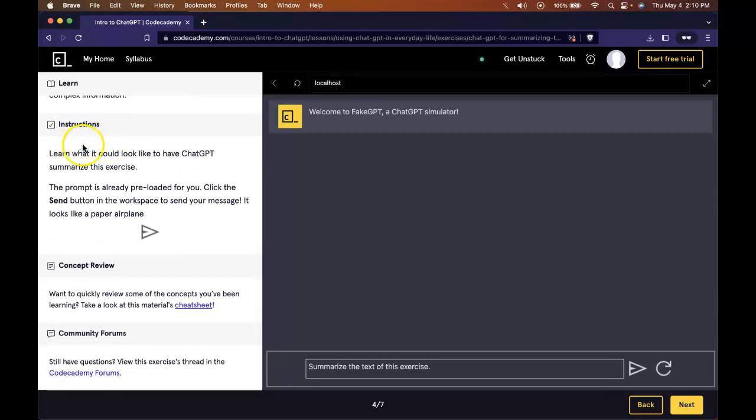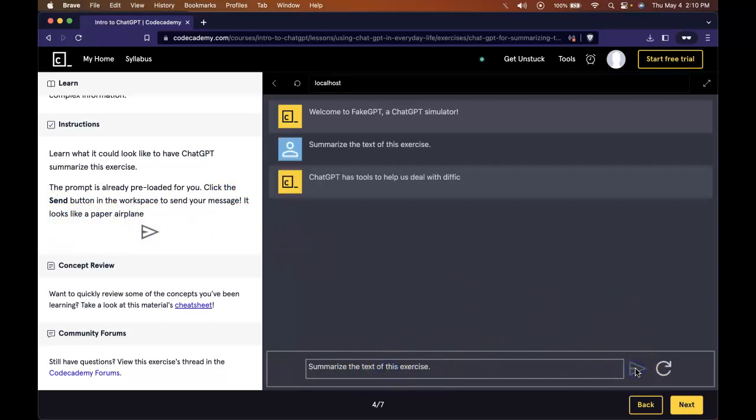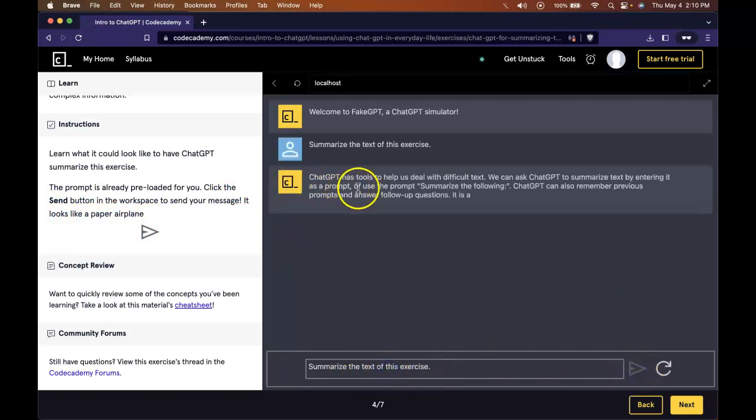Our instructions say, learn what it could look like to have ChatGPT summarize this exercise. The prompt's already preloaded for you. Click the send button in the workspace to send your message. It looks like a paper airplane again. So summarize the text of this exercise. We send. And we get ChatGPT as tools to help us deal with difficult text.